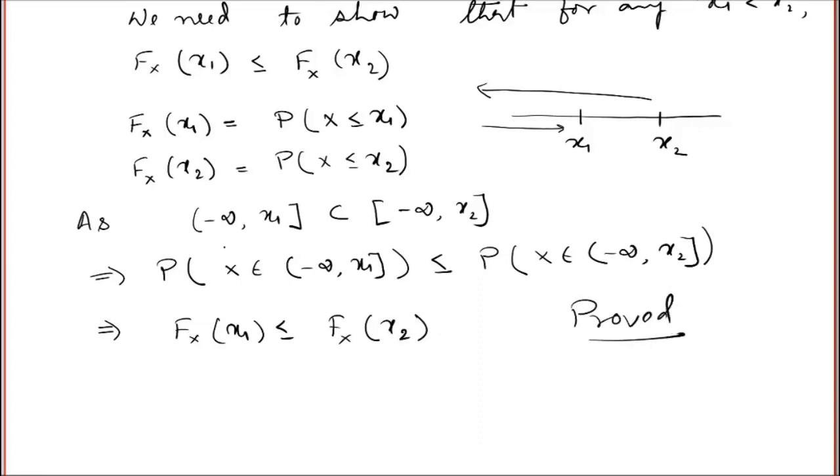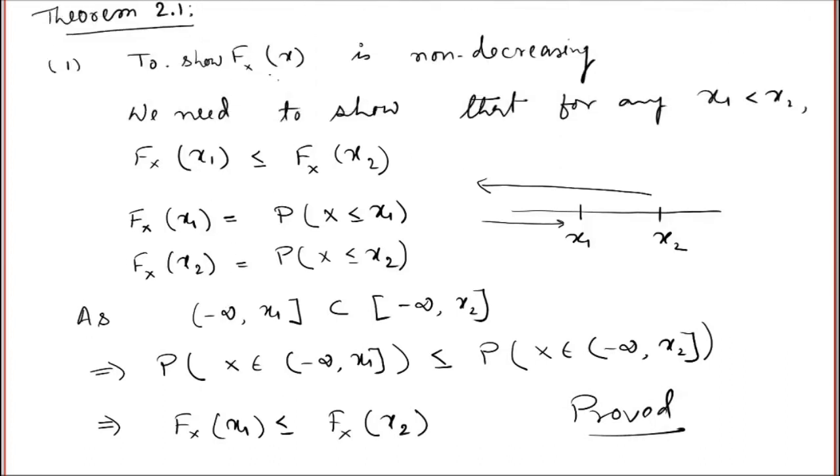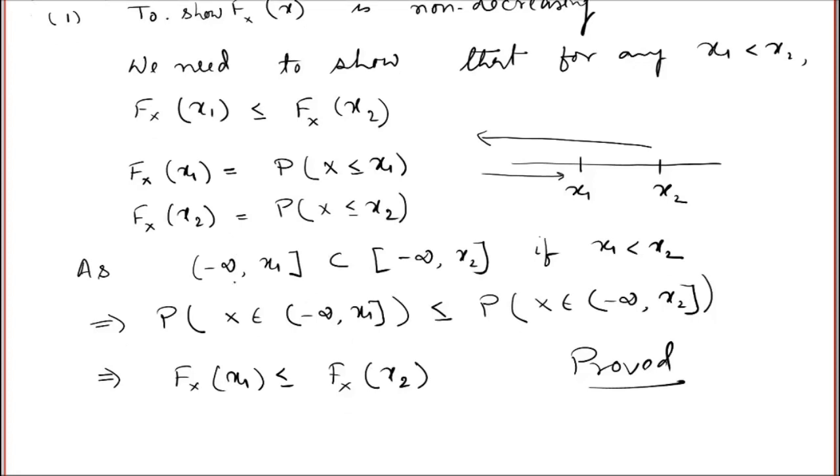Clear? So the distribution function is non-decreasing. That is basically a consequence of the fact that the distribution function is the probability that X is less than or equal to x, and minus infinity to x1 is a subset of minus infinity to x2 if x1 is less than x2, and the probability of a smaller set is less than or equal to the probability of a bigger set. Using that, we can write that the distribution function at the point x1 is less than or equal to the distribution function at the point x2.